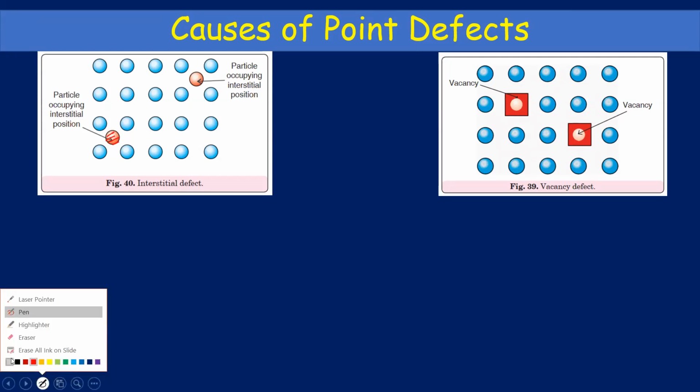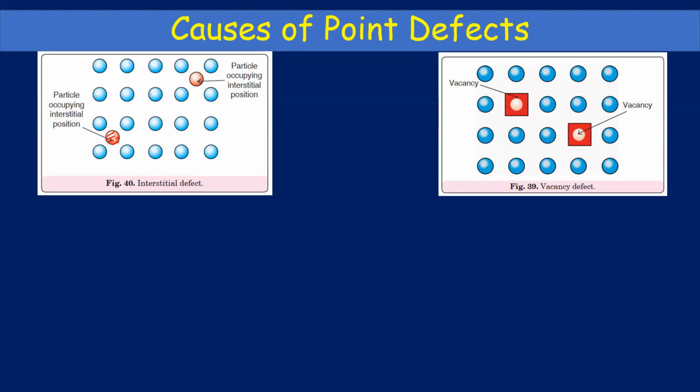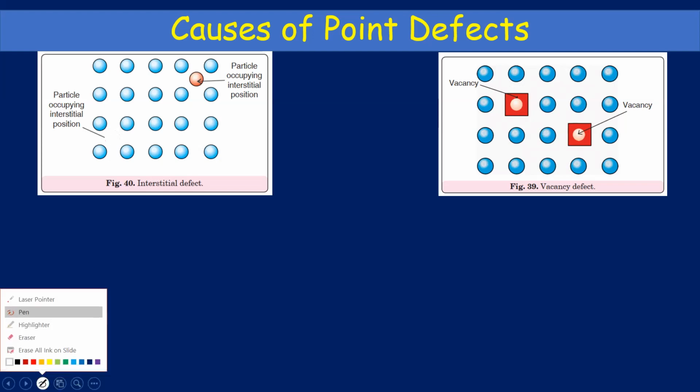Essentially, this should have been completely vacant. You should not have anything there. But you have a red atom here.